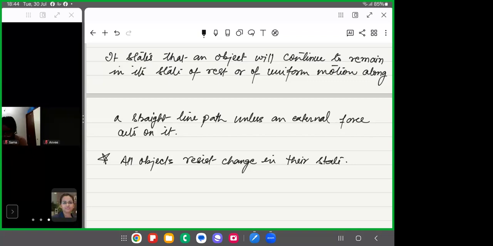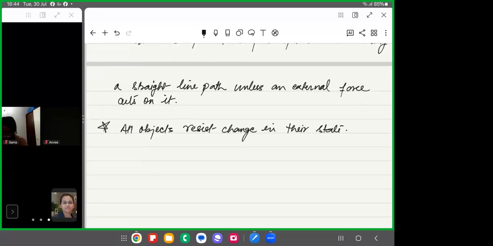And there is a term called inertia, which actually explains this. So put the heading, inertia. Now, what is this inertia? The natural tendency of an object to resist a change in its state of rest or of uniform motion along a straight line is called the inertia of the object.